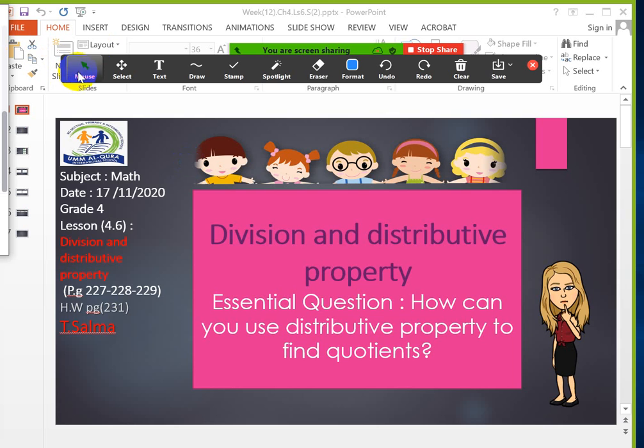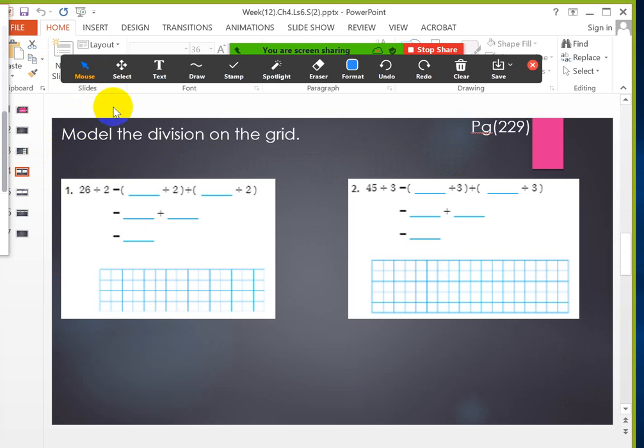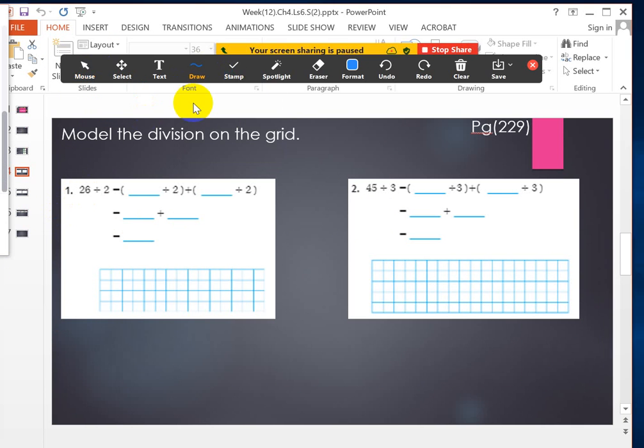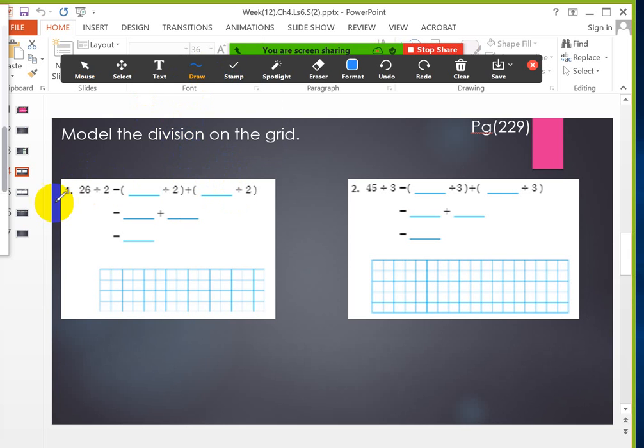So we will move now to page 229. Girls, did we solve those or not? I want someone of you to tell me if we solved number 1 or not. Yes, we did number 1.